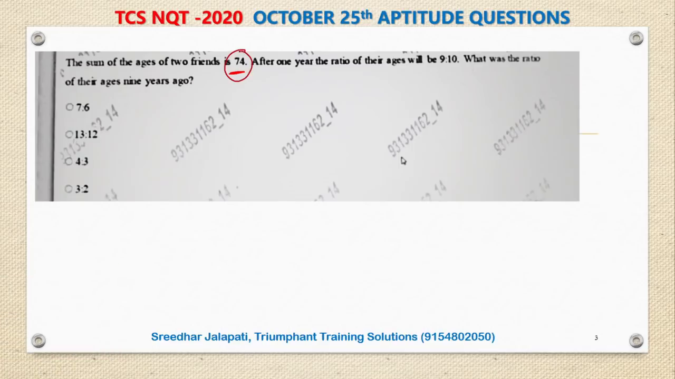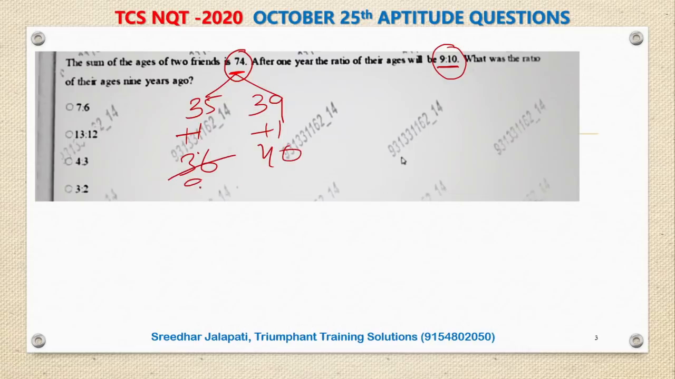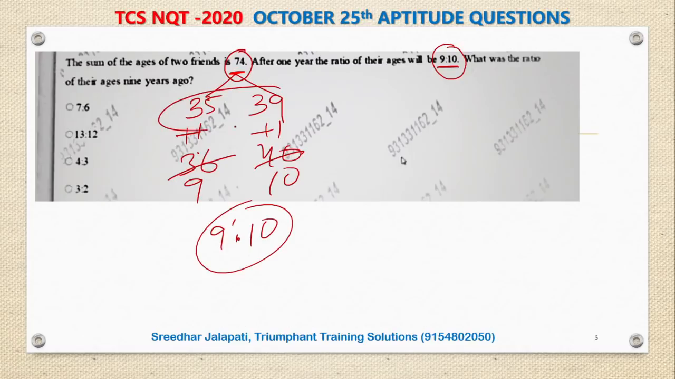As the sum of their ages is 74, after 1 year their ages are in the ratio 9:10. That means if I add 1 to each person's age, the ratio should become 9:10. So by trial and error method, the ratio is very close, so the two numbers with sum 74 should be very close. I can take them as 35 and 39. If I add 1 to each, the ages are 36 and 40, and the ratio is 9:10. So their present ages are 35 and 39. Whatever I have taken is absolutely right. If you don't like this method, I will tell you an alternate, but let me finish this question.